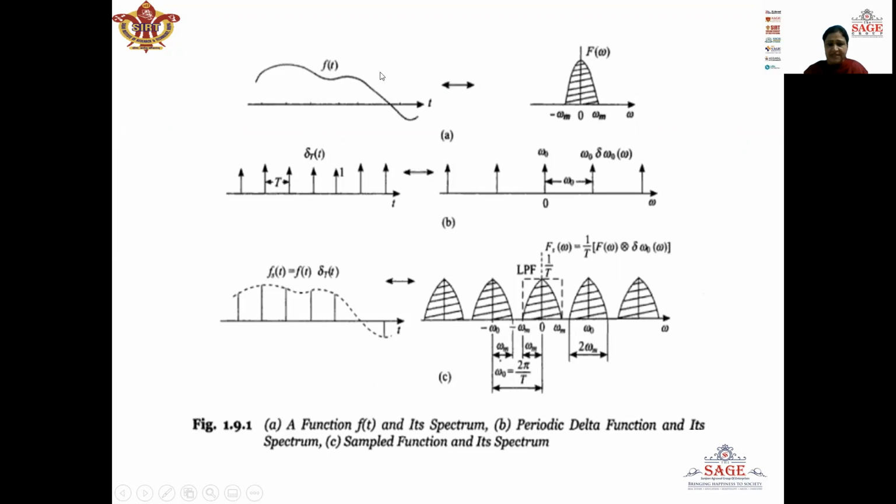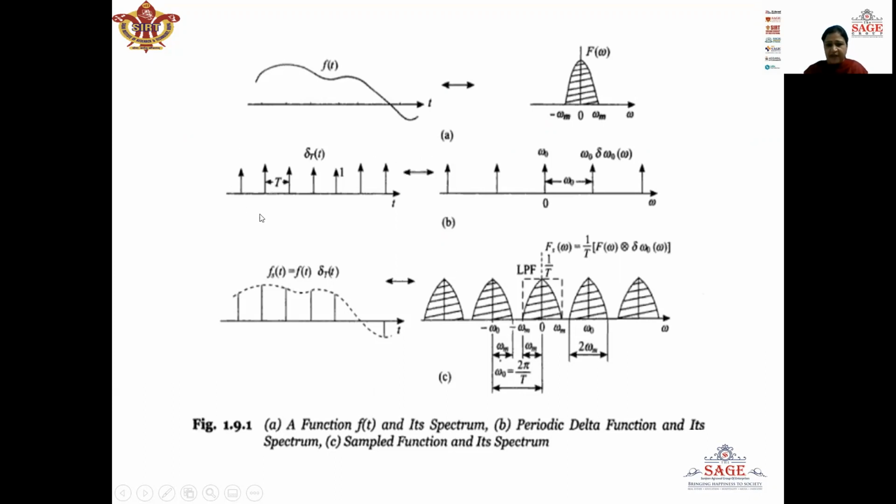Now to do the sampling of this continuous time signal, we will multiply the message signal f(t) by a train of impulses delta T(t). This train of impulses is a periodic signal having a time period of capital T. When we find the Fourier transform to plot its frequency spectrum, we already know that the Fourier transform of a Dirac comb function is itself.